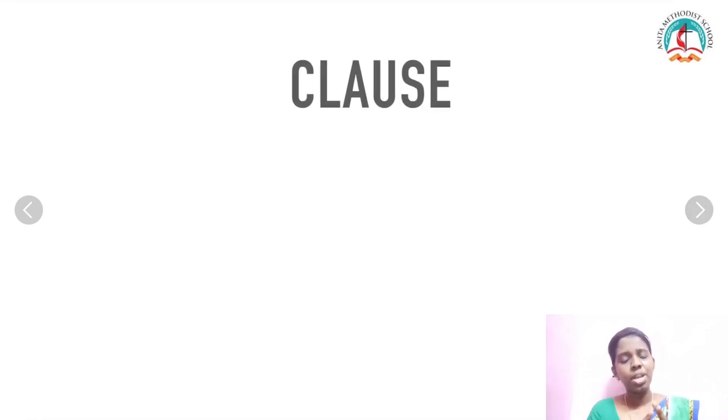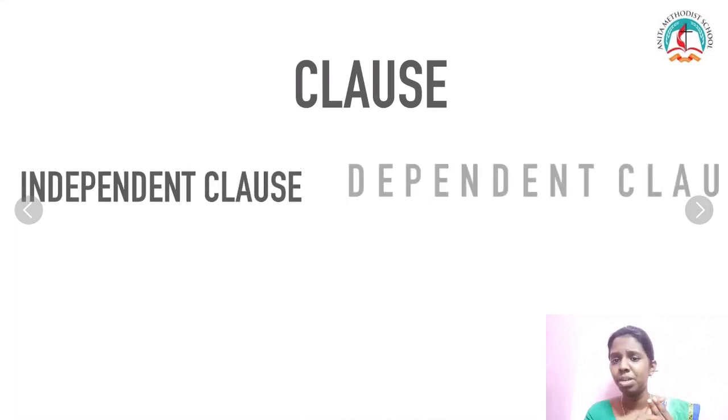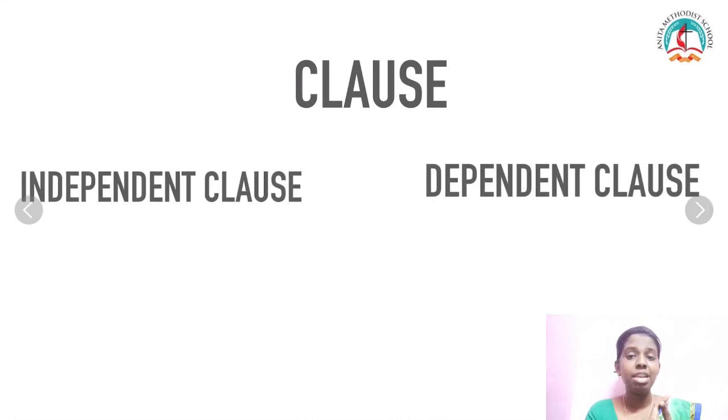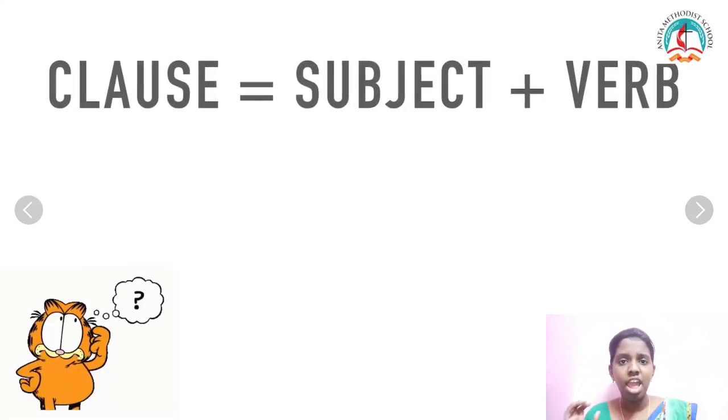Before going into conjunctions, you need to know about clauses, which is very important for this lesson. There are two types of clauses: independent clause and dependent clause. This is very important to know about subordinating conjunctions. A clause is nothing but something that has a subject and a verb.